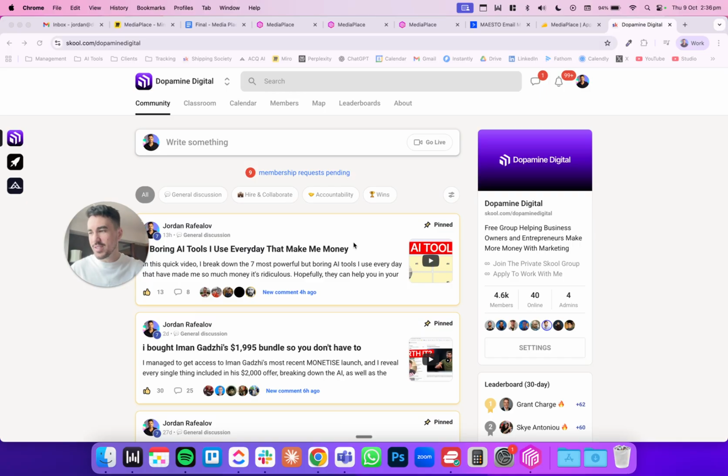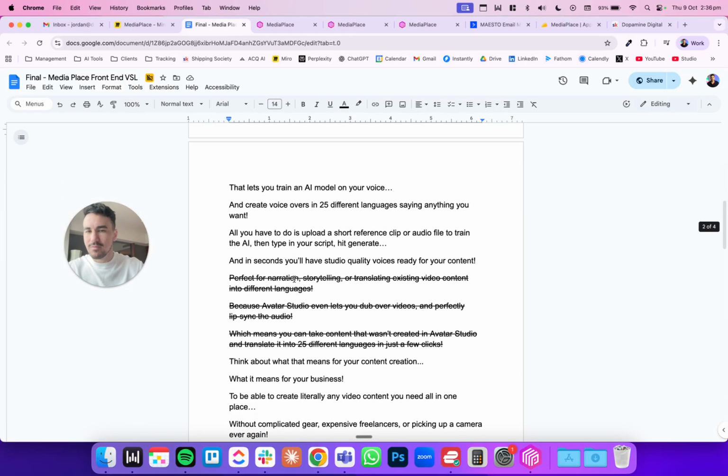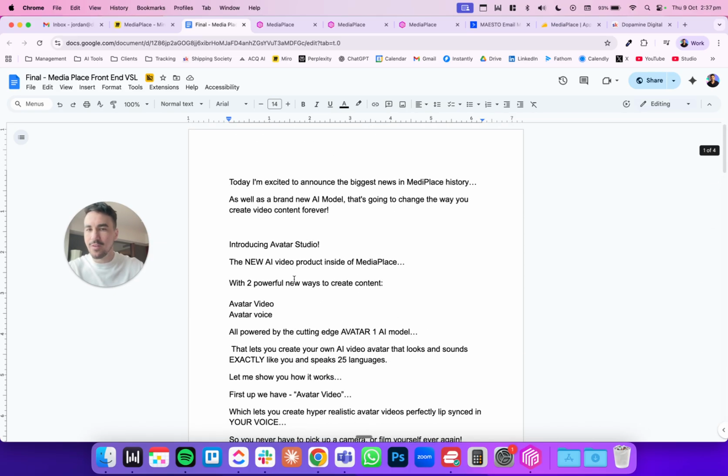Scrape the VSL, load it into ChatGPT or Claude and say, write me a VSL like this in this style. Because every time I use this structure, we make tens of thousands, sometimes hundreds of thousands of dollars. And so it's incredibly effective. And why would I reinvent the wheel? I just go back to this template and copy paste it and change some of the details. So I suggest you do the same.